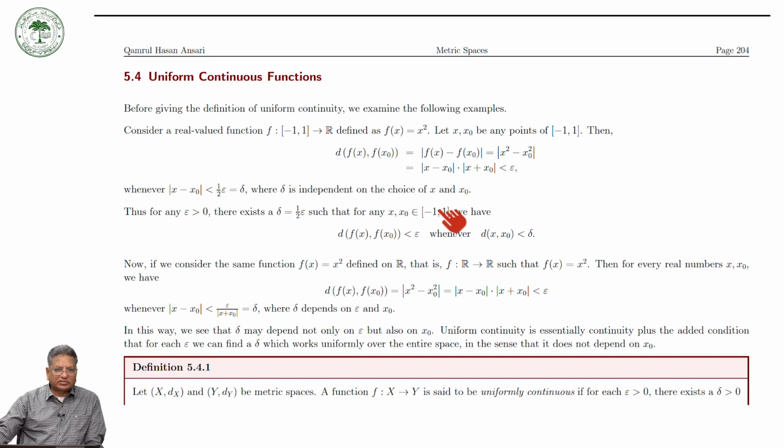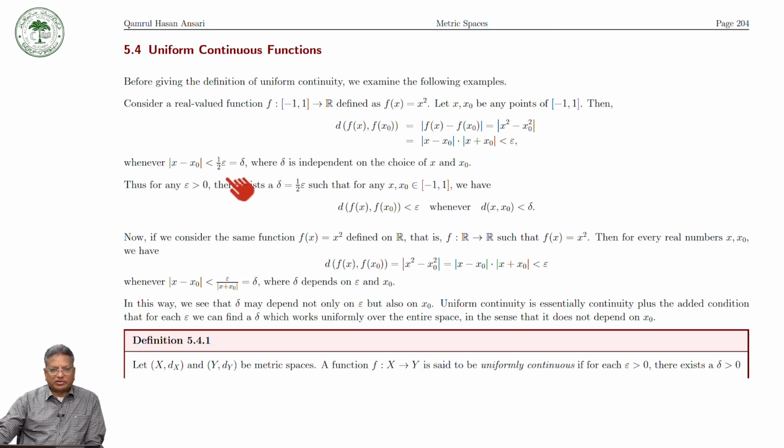And then the next concept was uniform continuity. The important thing in uniform continuity and continuity is that we say the function is continuous if for every epsilon positive there exists a delta. So delta depends on epsilon, and also on the point x naught, because we are saying the function is continuous at a point x naught.